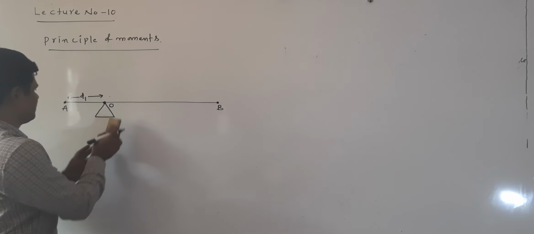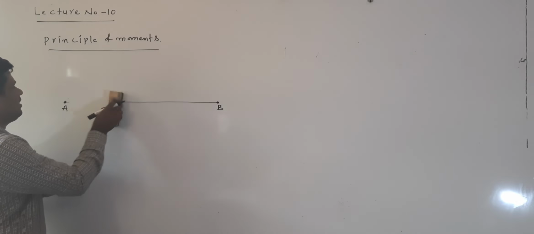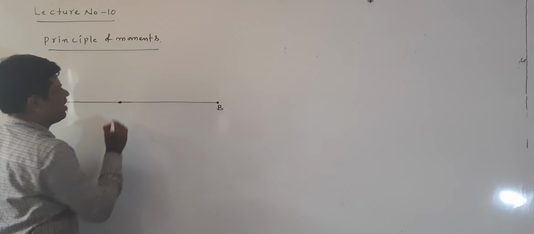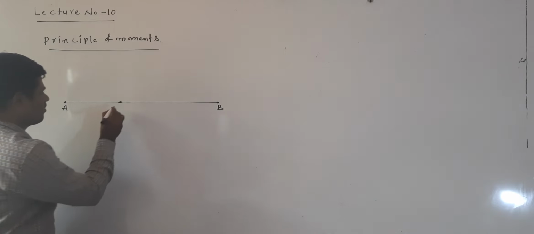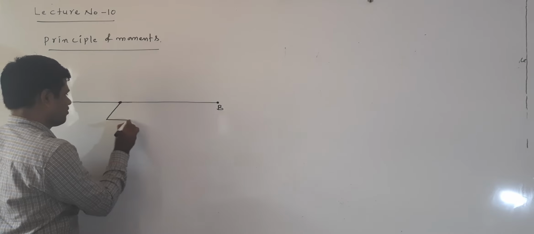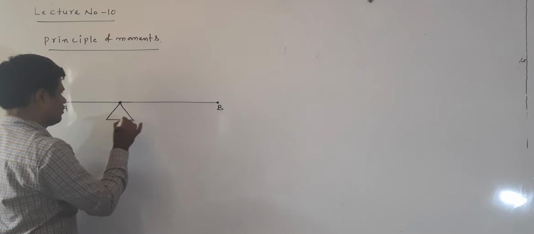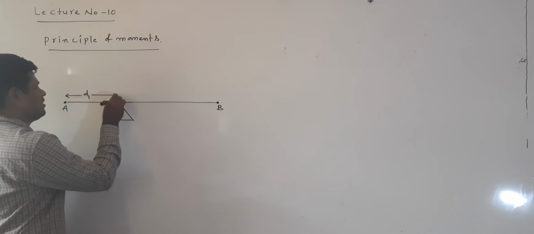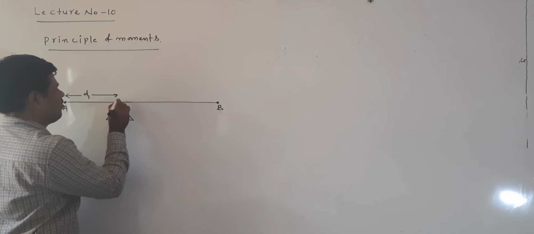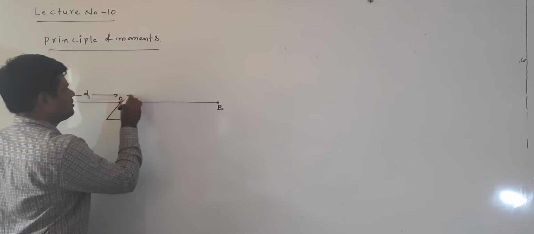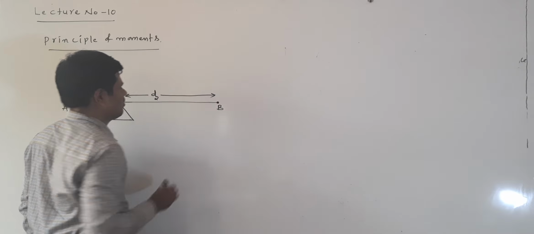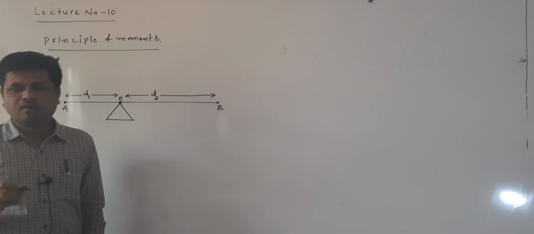Now suppose I consider this. It is not necessarily at the midpoint. This distance I consider as D1. Now this is point O, and this distance I consider as D2. Clear up to this one.